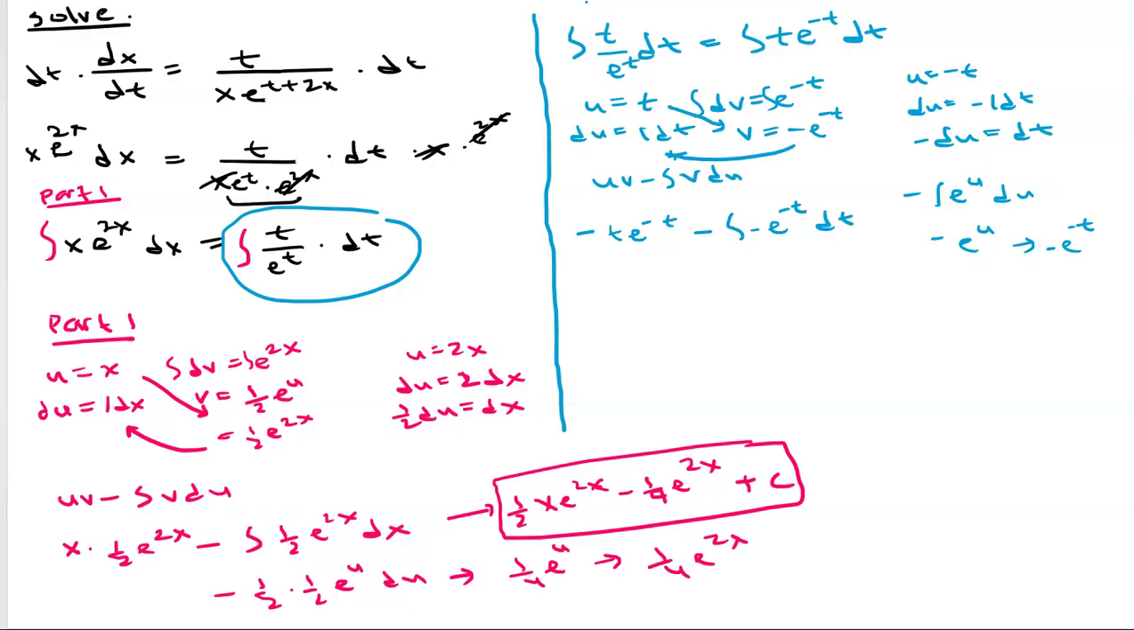Trying to keep straight on my negatives here. All right, so these two negatives will give us a positive. So we have a negative t e to the negative t plus e to the negative t, and then we have another plus c here.